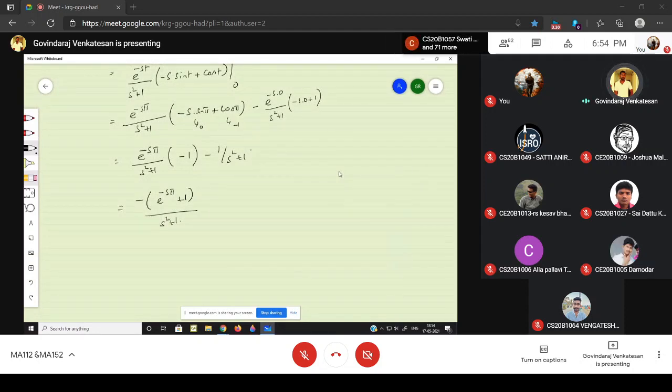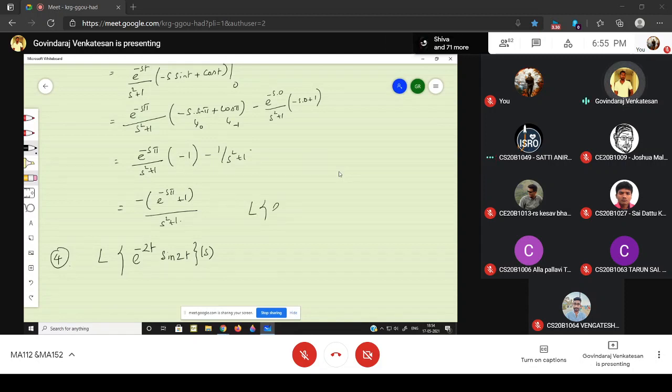Let me talk about the other example. What is the Laplace transform of e power minus 2t into sine 2t? So what is the formula you have to use?